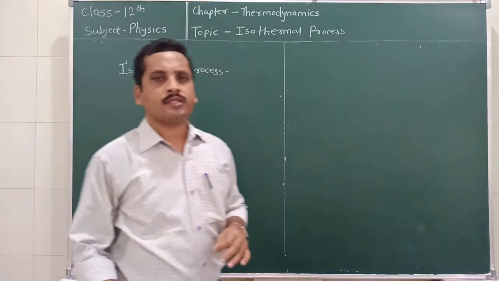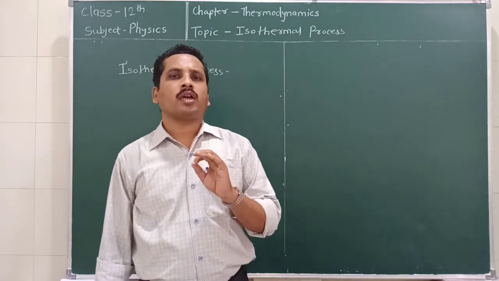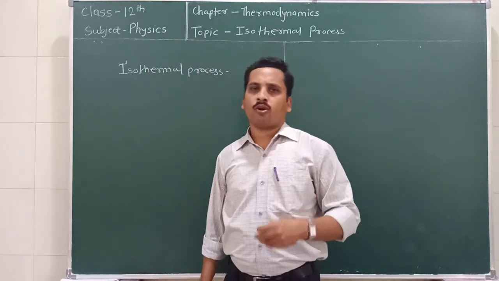Isothermal process means the process through which the temperature of the thermodynamic system remains constant.